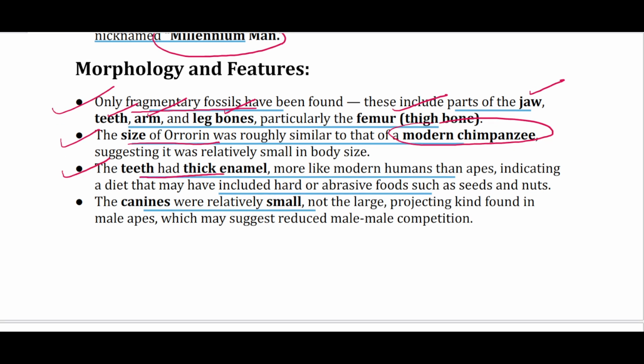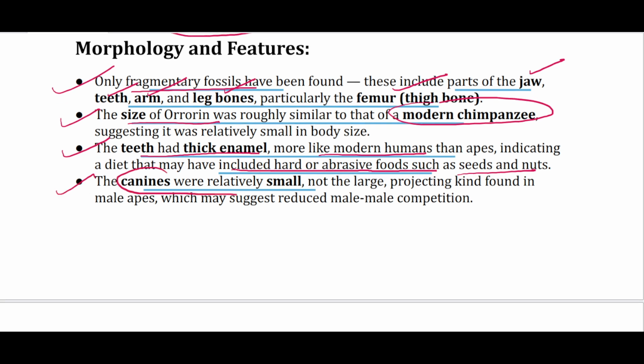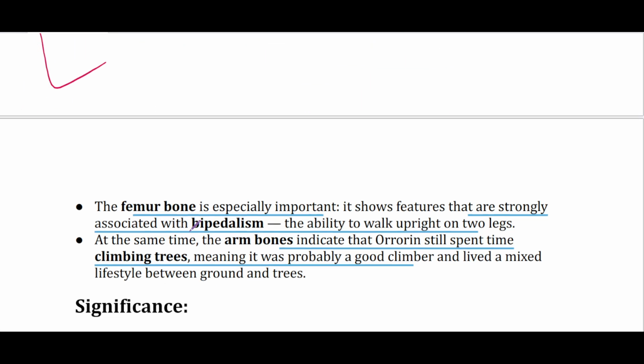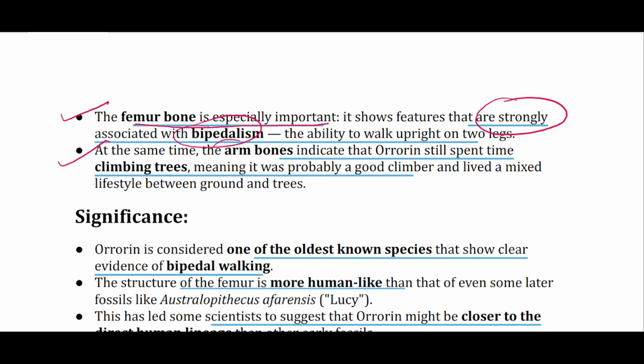The teeth had thick enamel, like modern humans, which indicates it might have eaten hard and abrasive foods like seeds and nuts. But the canines were relatively small, which suggests reduced male-male competition, a more hominin feature. And the femur bone is especially important because it shows features strongly associated with bipedalism, and at the same time, its arm bones indicate that Orrorin still spent time climbing trees.